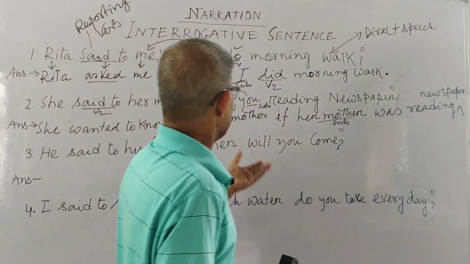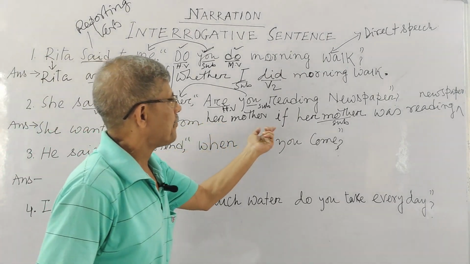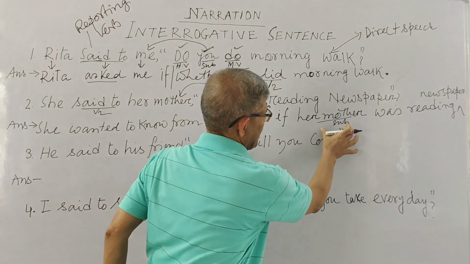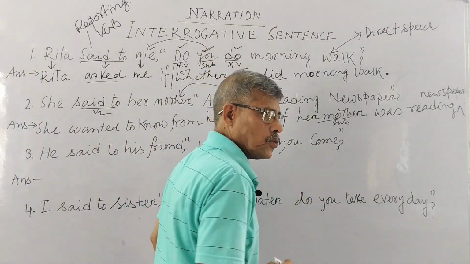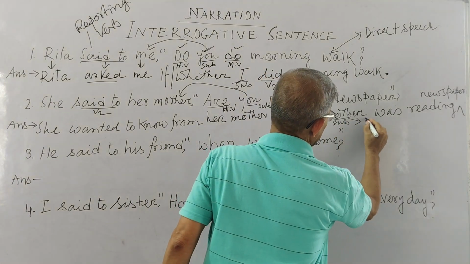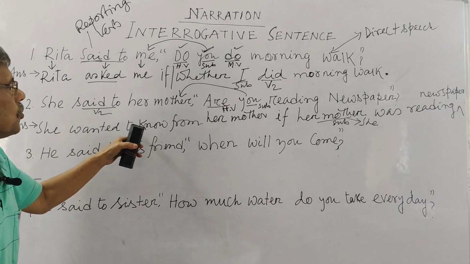Okay, now you see, she wanted to know from her mother if her mother was reading newspaper. In place of her mother, you can use she also. That is, in place of her mother, you can write she. Why? She wanted to know from her mother.